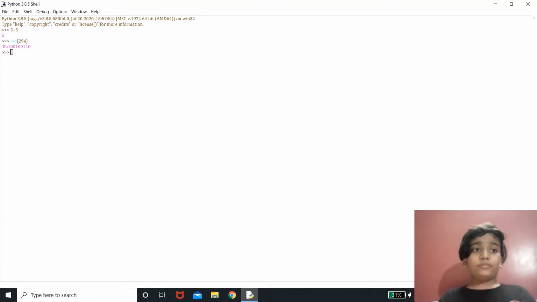And now if I want to convert a binary format into a decimal format, I can do it by just writing, let me just copy it. So when I write 0b, the computer understands that I need to convert this binary format into a decimal format. Hit enter, it's 294.